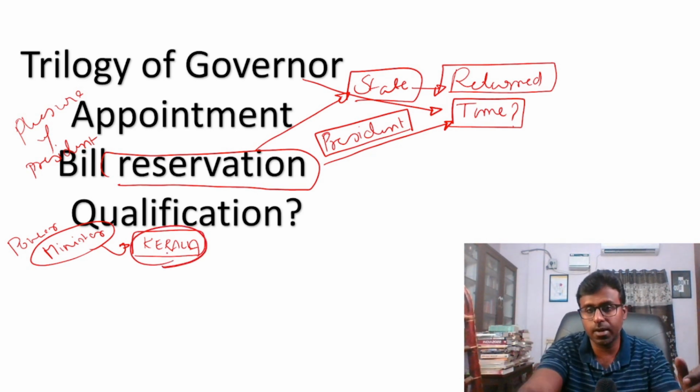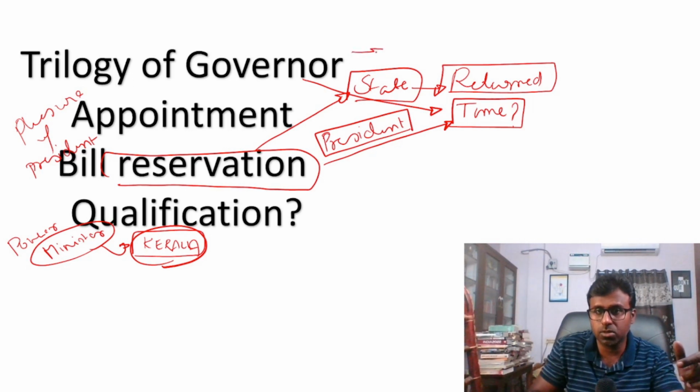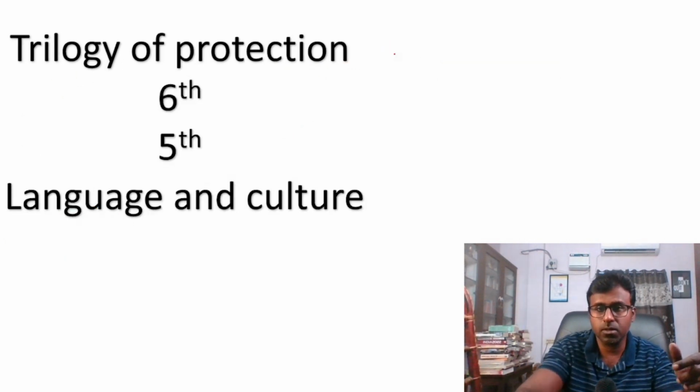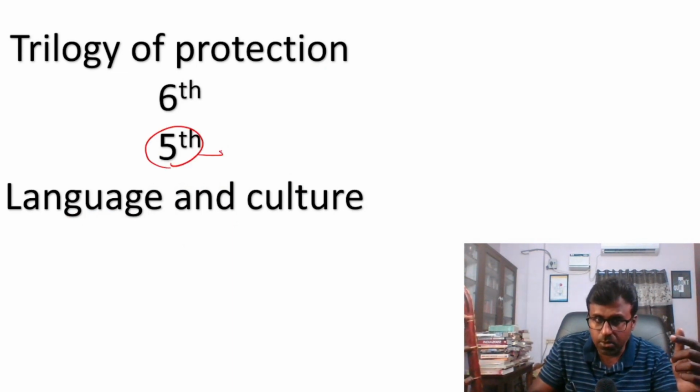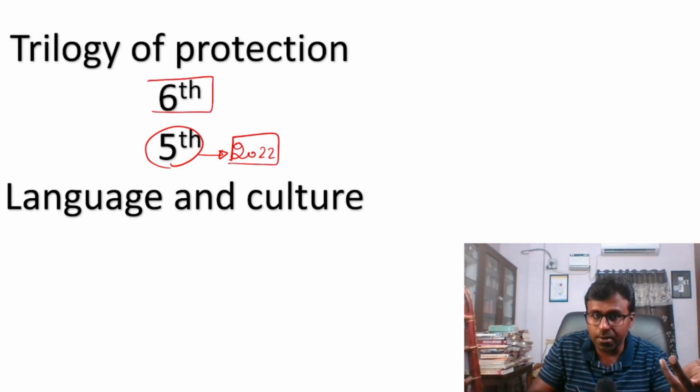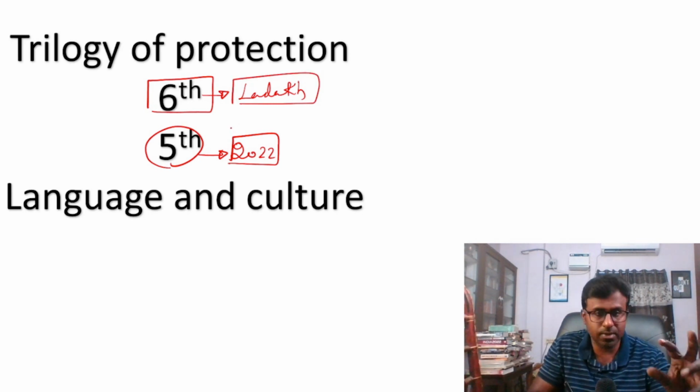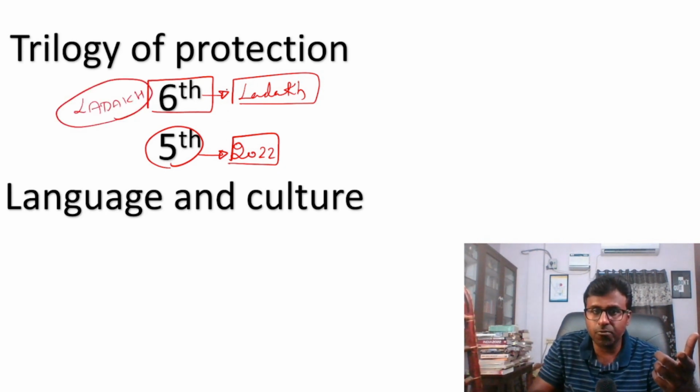So this chapter on the trilogy of Governor, I think one question, please look at this. Then the trilogy of protection. Last time, this was a question in 2022. They asked about the Fifth Schedule of the Constitution, but this time I look at the Sixth Schedule because Ladakh is asking for it. There is news on Ladakh asking for Sixth Schedule status, and there is a huge protest in Ladakh. Also, in Jammu Kashmir they have found lithium.